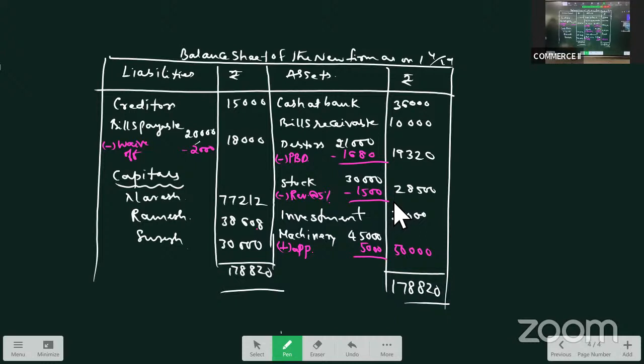Raju and Rao are partners sharing profit and losses in the ratio 3:2. The balance sheet as on 31st March 2020 is as under: creditors, bills payable, general reserve, cash at bank, debtors, stock, furniture. Reddy is to bring 2,50,000 as capital, 1 lakh as goodwill, stock and furniture be depreciated, make a provision. Very simple question. But still we'll do it for practice sake. How do we start? We always start admission of a partner solution with preparing a revaluation account.